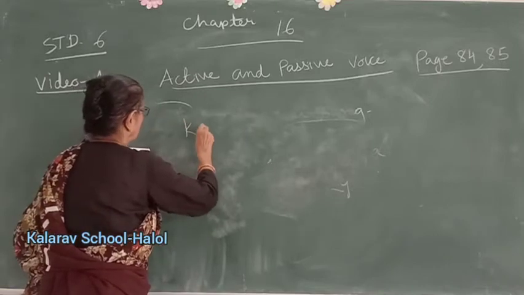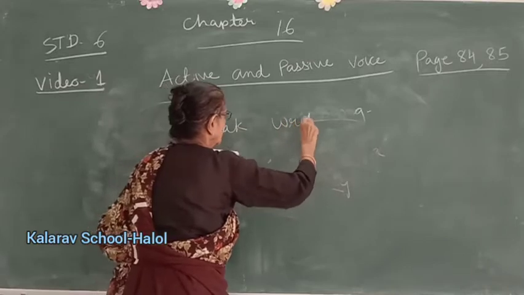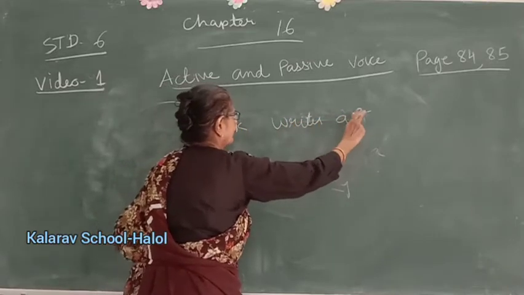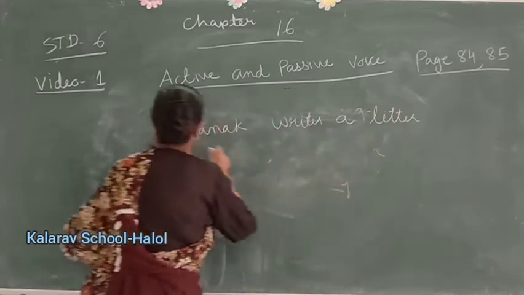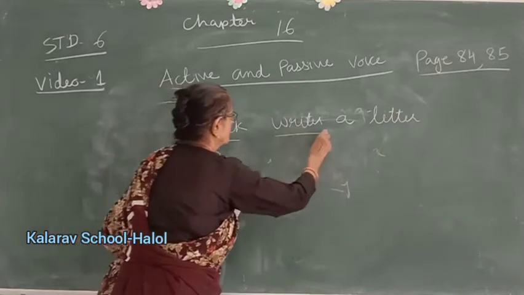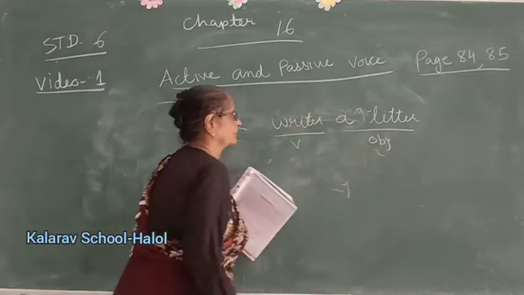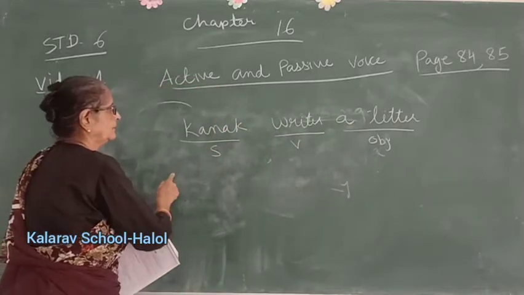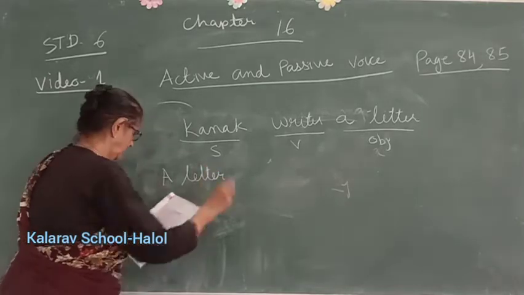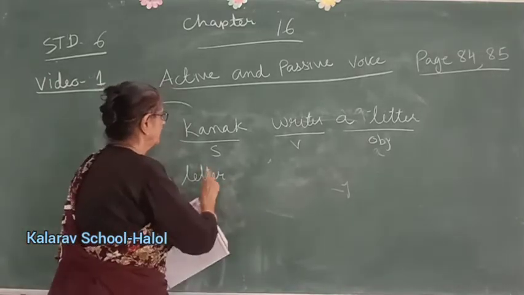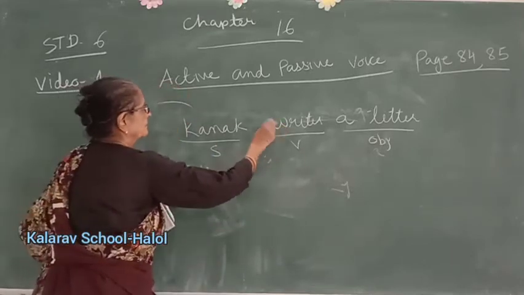See, Kanak writes a letter. This is present tense. This is the subject, this is the verb, and this is the object. The object will come here: a letter. Now, a letter is the object, and we need the past participle of this verb.